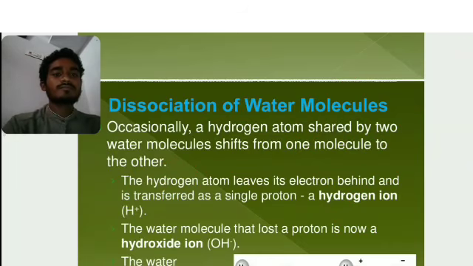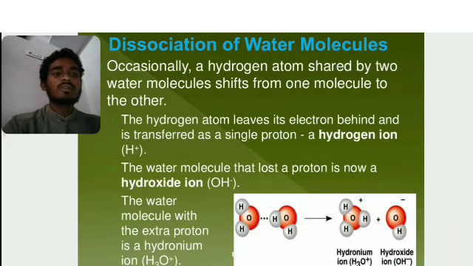Here the hydrogen atom leaves its electron behind and transfers. This is a hydrogen, or hydrogenium. The term hydrogen was first used by Henry Cavendish.